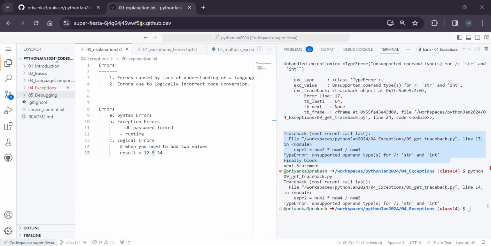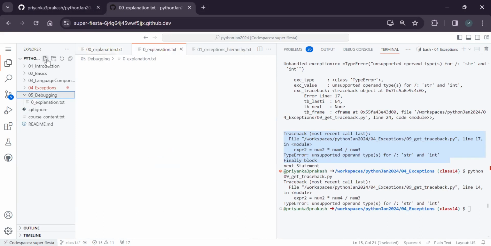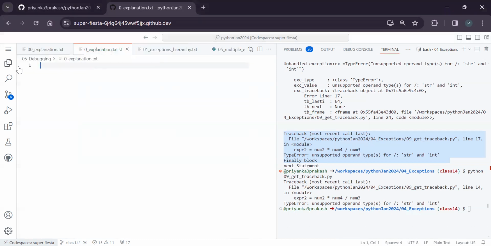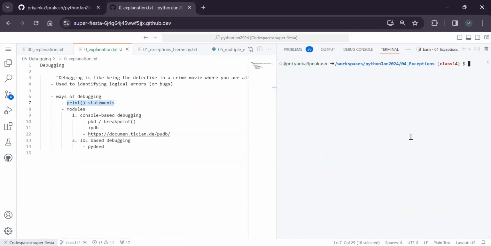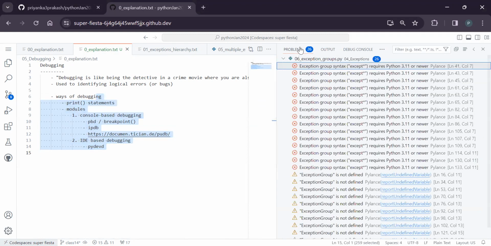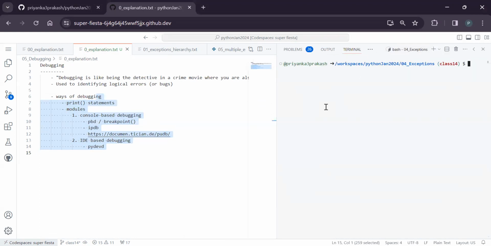Every language supports some kind of debugging, and even Python also supports it. So the concept of debugging, there are multiple ways of debugging. Debugging can be done with simple print statements. Every language supports this, where you can write a print statement to check whether it is correct or not. But the problem is, how many prints will you write? Every time you want to check the variable and the data type, you need to write a print, and again you need to rerun, again write a print, and again rerun, right? That is not practical.